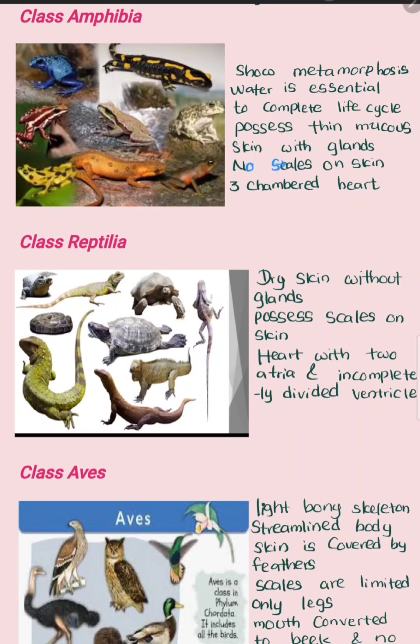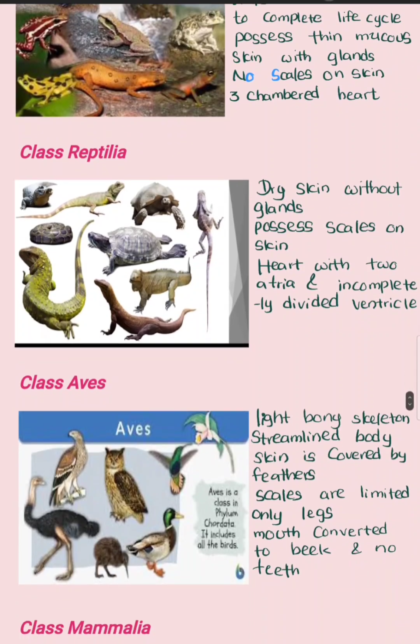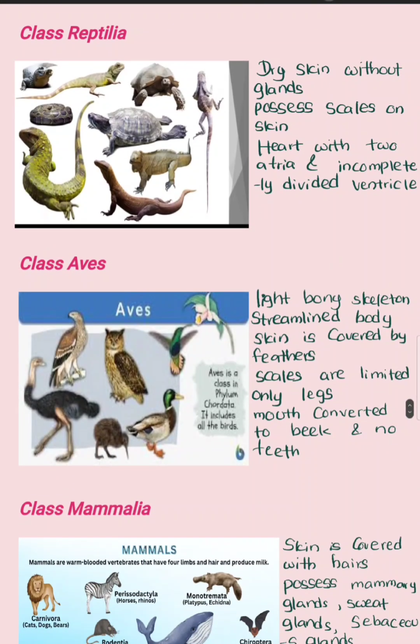They don't have scales on their skin, and they have a three-chambered heart. And there is a most important and interesting thing. They have a large number of respiratory surfaces to do respiration. They can respire via the buccal cavity, via skin, via lungs, or via gills. Right?